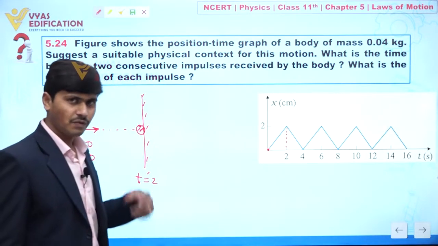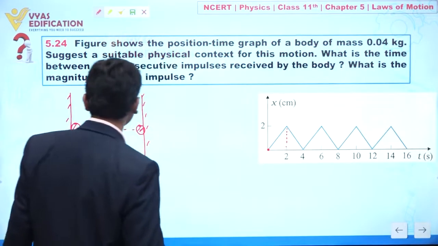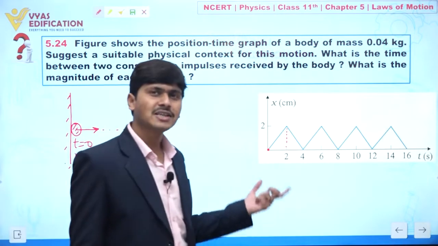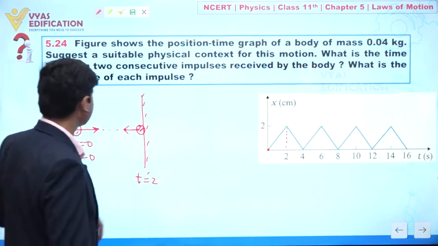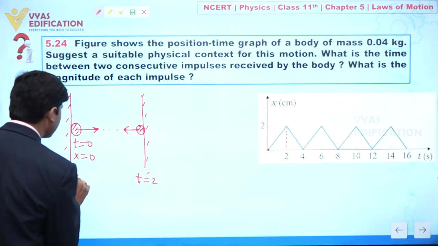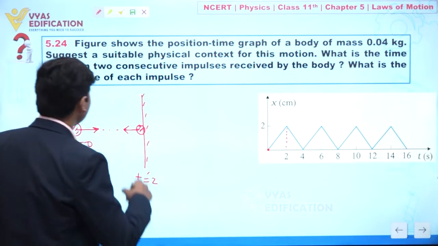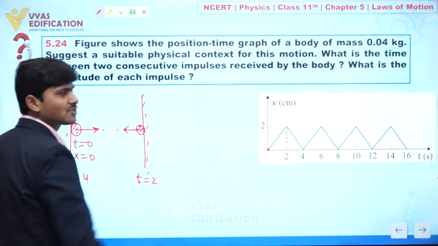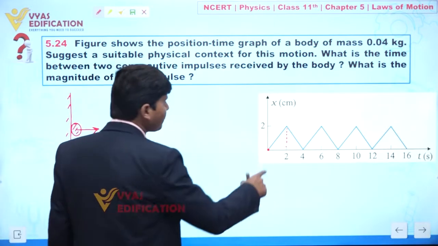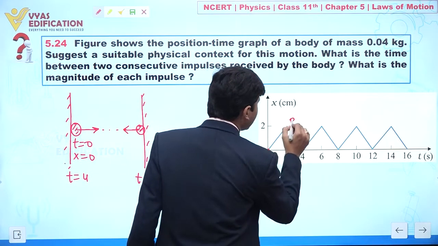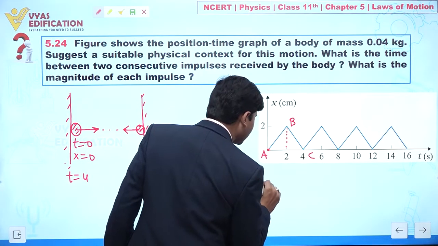After that, what will happen? The velocity of this ball changes, and again at t equal to 4 seconds it strikes this wall. Now this ball is moving like this only. It means I can find the velocity between, let's suppose, A, B and C.